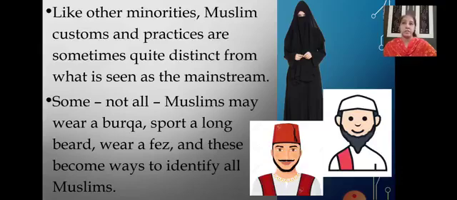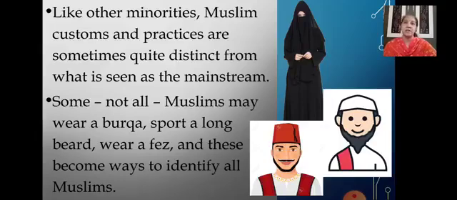Because of this, they tend to be identified differently, and some people think they are not like the rest of us. So often this becomes an excuse to treat them unfairly and even to discriminate against them.